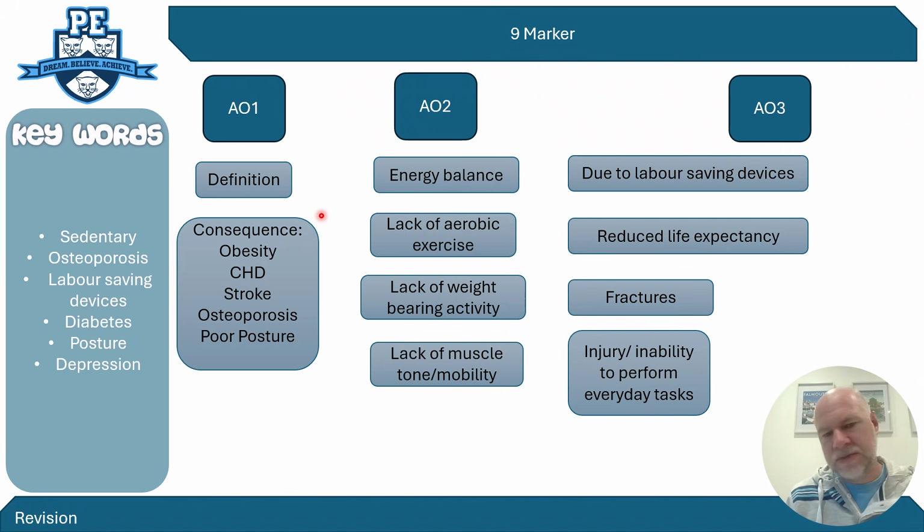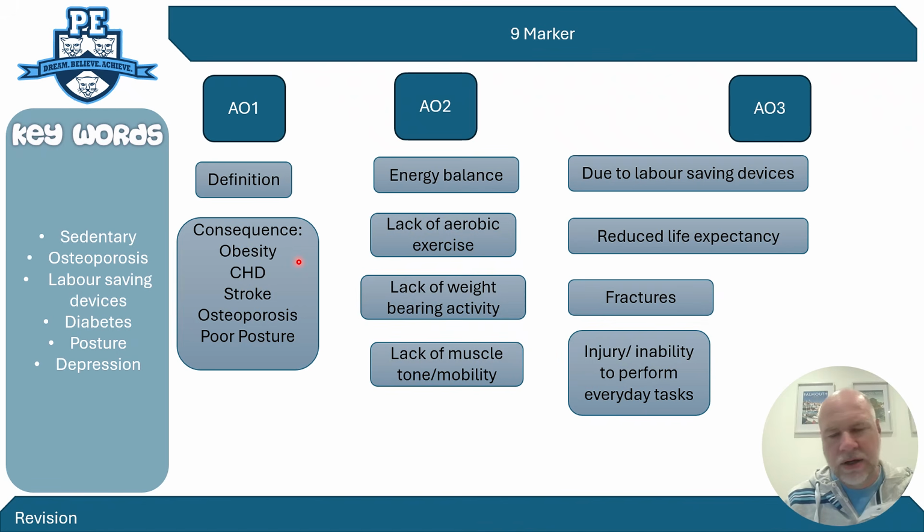Then give some basic consequences of what a sedentary lifestyle leads to. So we talked about these areas just a second ago. So all you need to say is why or how it leads to those potential consequences. And then we move to AO2 with the examples and application. So we go into a little bit more detail.